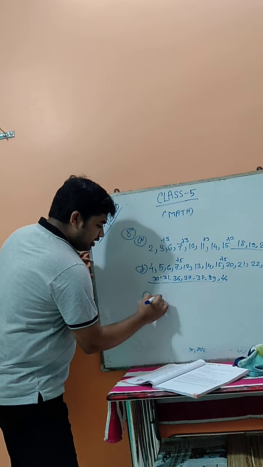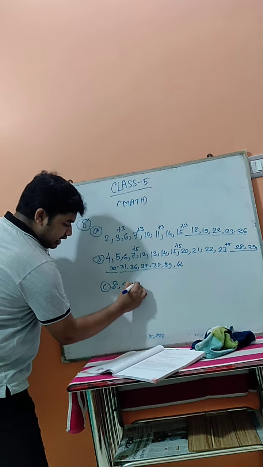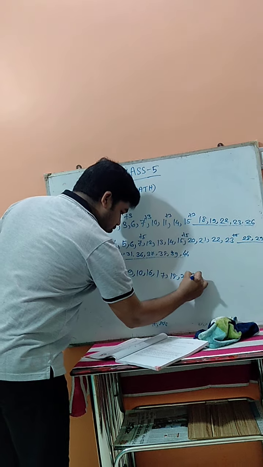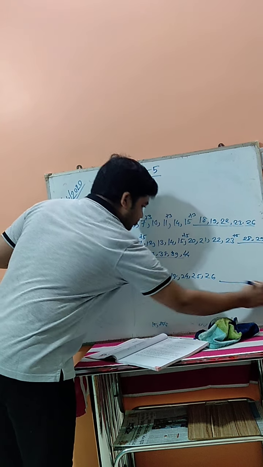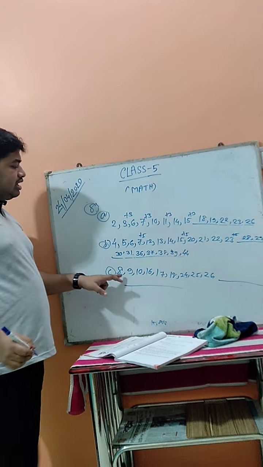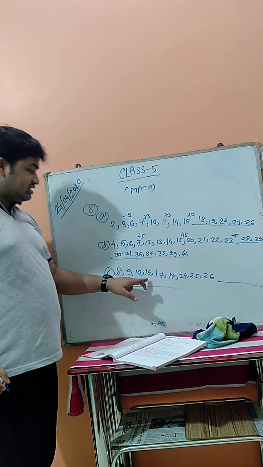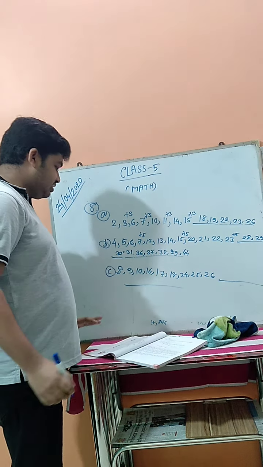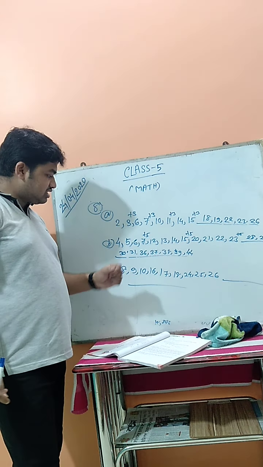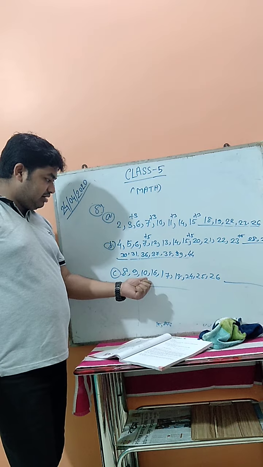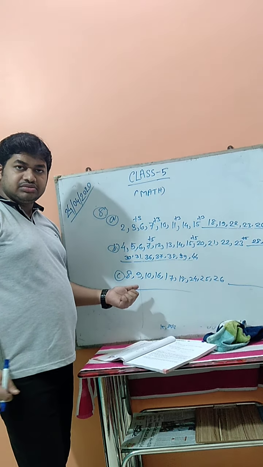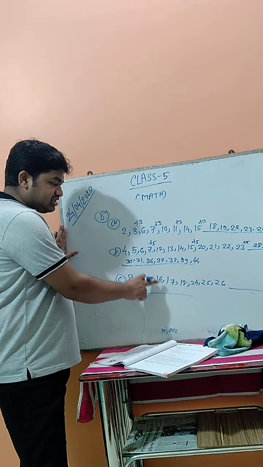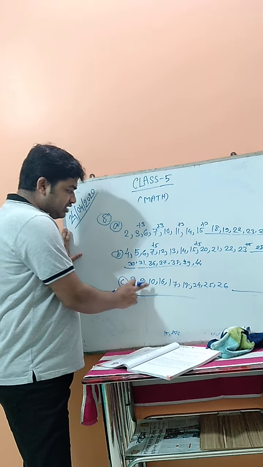Now number C: 8, 9, 10, 16, 17, 18, 24, 25, 26. Now see the others. Here is 8, 9, 10, then 16, 17, 18, 24, 25, 26. So how can you understand these numbers? Here you see 8, 9, 10 are consecutive numbers. Okay, 3 consecutive numbers. Again 16 and 10. How much is the difference? 16 and 10, the difference is 6.